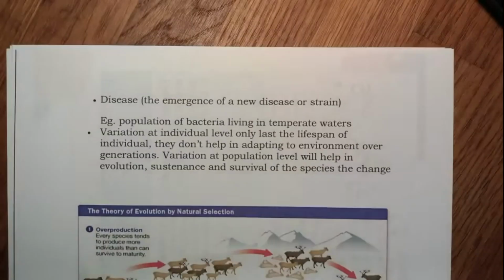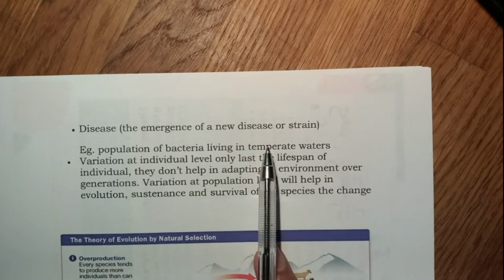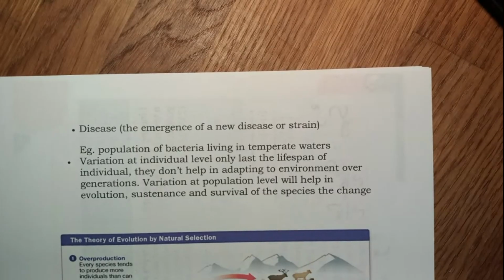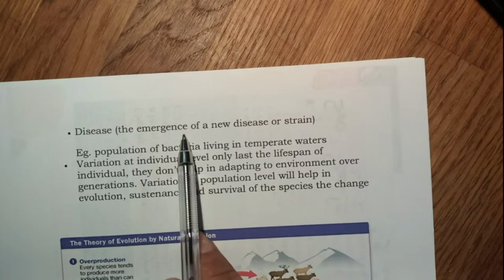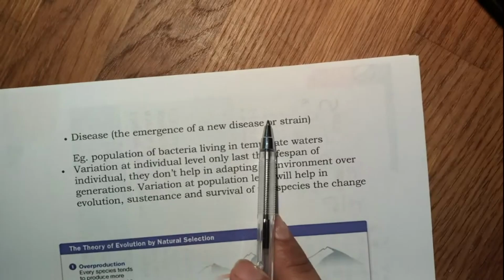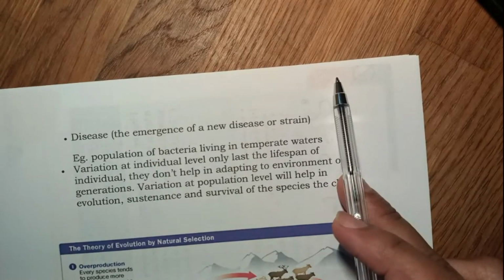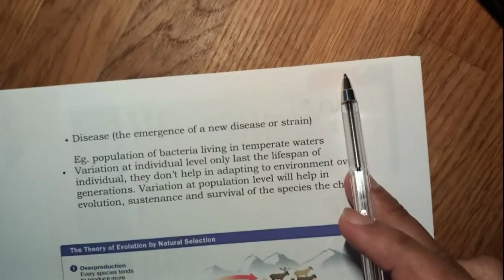There may be occurrence of diseases, the emergence of a new disease or strain like COVID. So COVID did not affect cats and dogs as seriously as it affected human beings. So human beings were at risk. And in human beings also, there were certain individuals, certain races, that were at risk. So more people died from those races, from those countries.